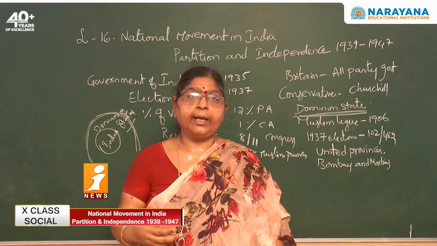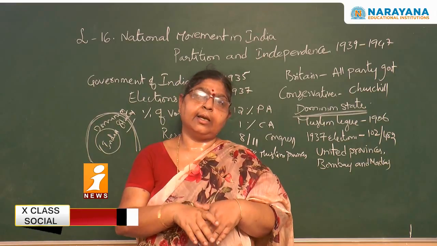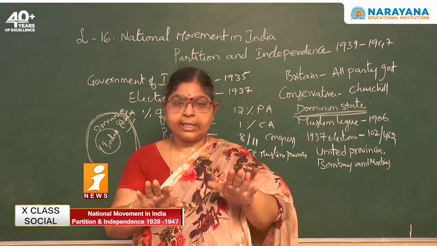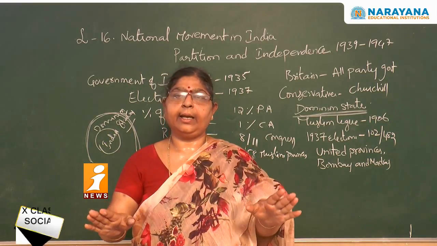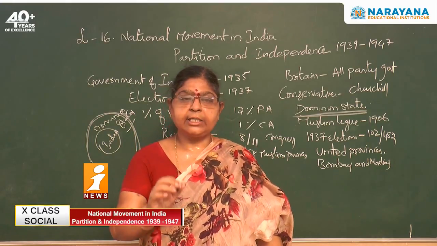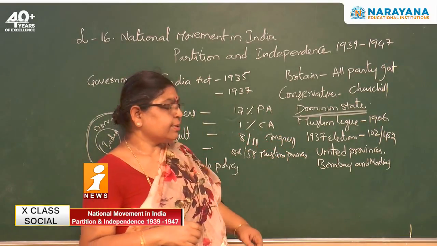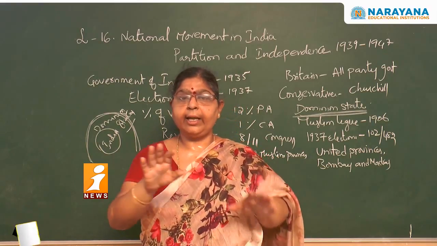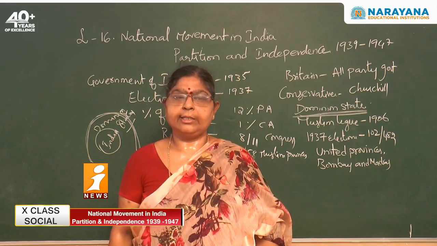With this, what happened? Until then, Congress and the Muslim League were both cooperative with each other. But now, by raising this doubt, the Congress and the Muslim League were very conveniently separated by the Britishers. Like this, by using the divide and rule policy, the Britishers were able to divide the unity between the Muslim community and the Congress.